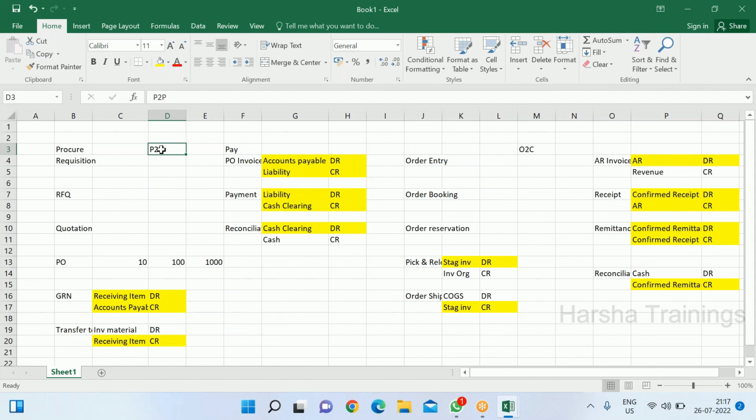And the asset module we use in finance to process fixed assets. All fixed assets and all asset transactions will be done in the asset module, like showing monthly or quarterly depreciation. Apart from that, any asset the company stopped using, retiring an asset, revaluing asset value. There are many more activities we do in the asset module. And the cash management module is to maintain bank information and transfer balance from one bank to another bank. It is all about managing money, managing the cash.